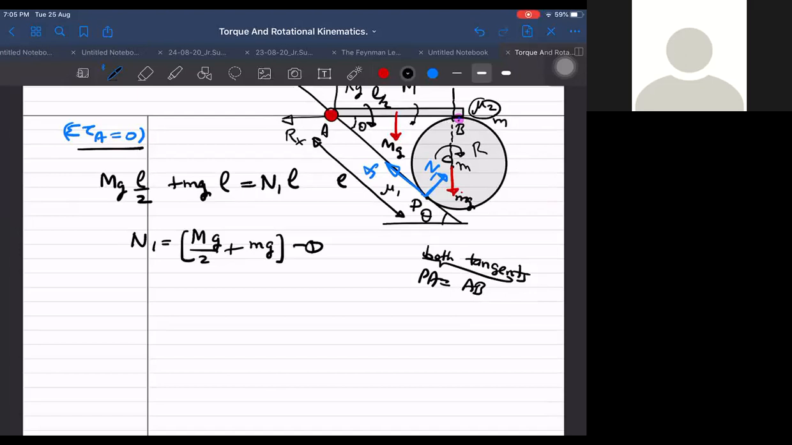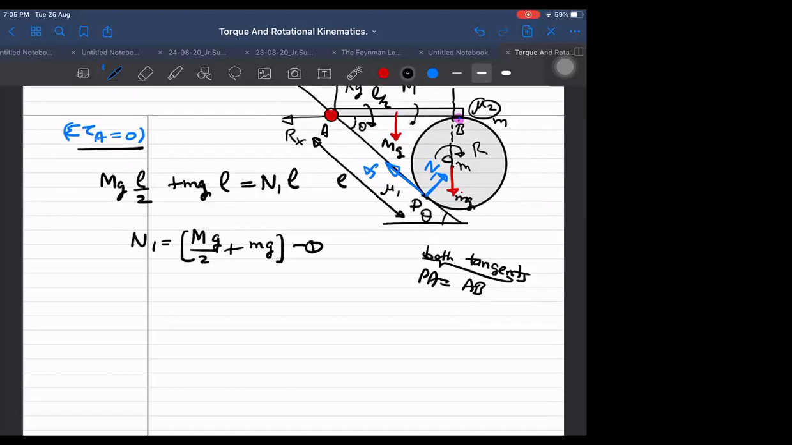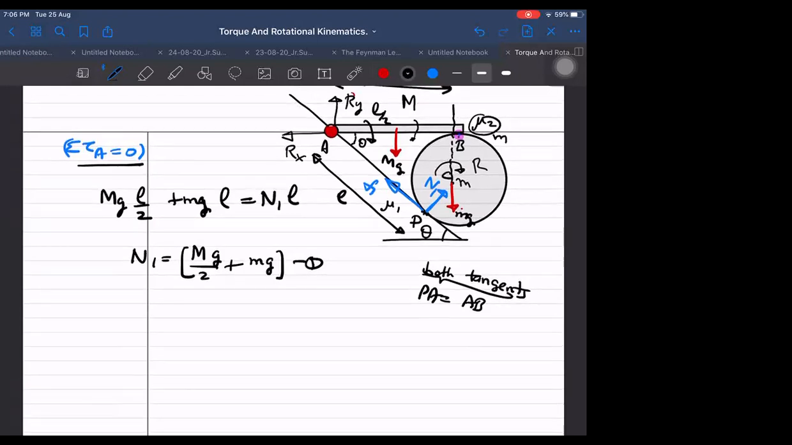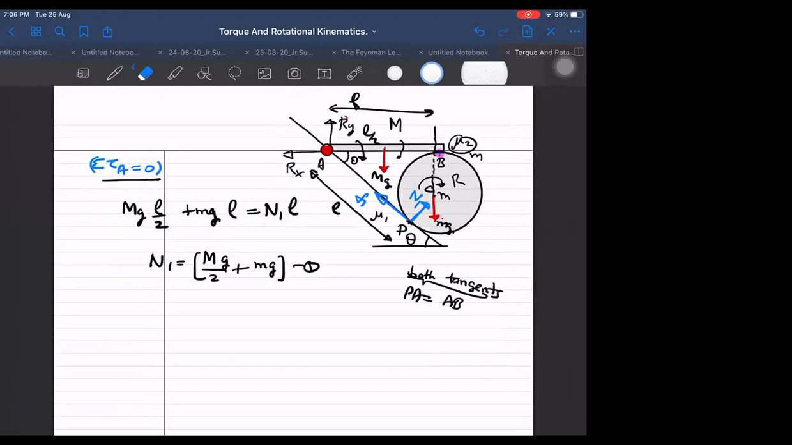Now, if they say that it is just about to slip at this place, then I can get F1 also quickly by writing it as mu1 into N1. If they say it is slipping at point P, fine, but if they don't mention it, then no problem. Then I have to find F1 also. So I have not been given that, so I have to find F1. How to find F1 now? Think about it.